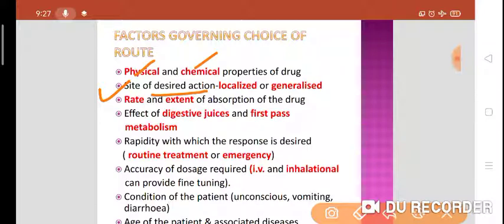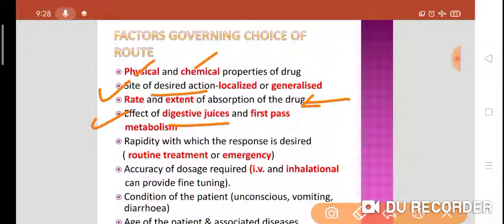Then the rate and extent of absorption of a drug, or in simple words we can say bioavailability. What is rate and extent of absorption of drug? That means the bioavailability of drug also governs the choice of route of drug administration. Then the effect of digestive juices and first pass metabolism.